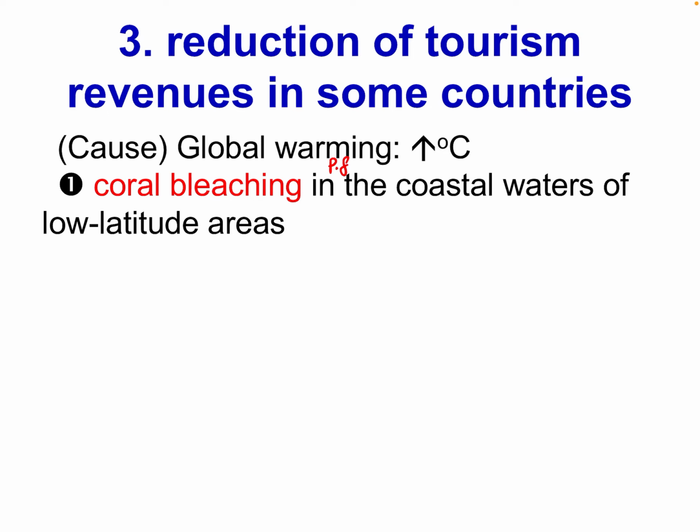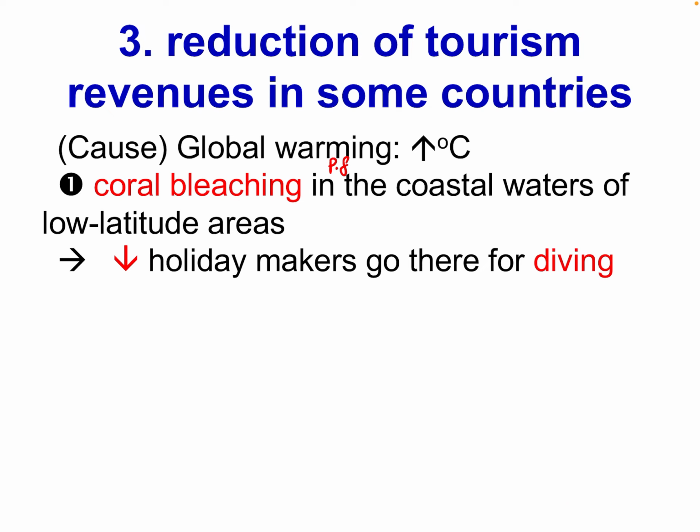If people like to go diving, they want to see the beautiful coral, but now all the corals become white. So the people living in the region will lose the income from the tourists for the sightseeing of the coral. Corals are usually found in low latitude areas, in the coastal water, but now they have coral bleaching, so fewer tourists will visit.